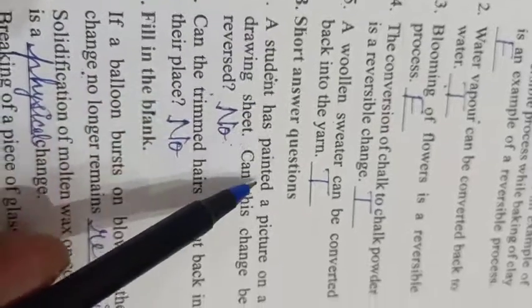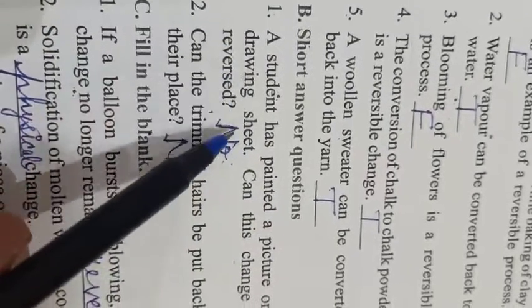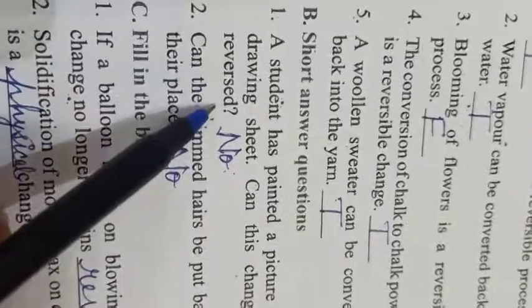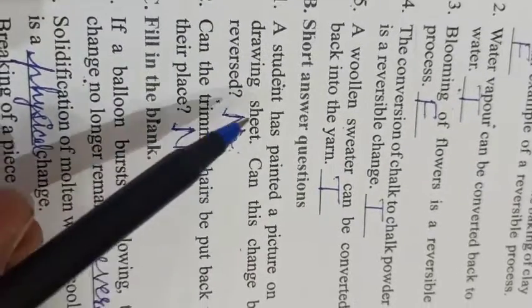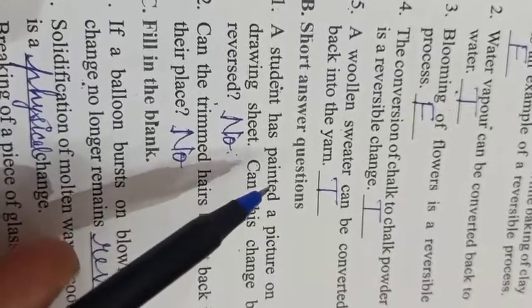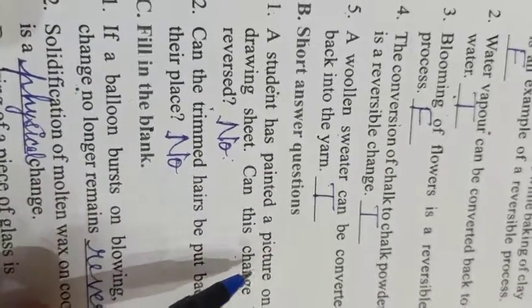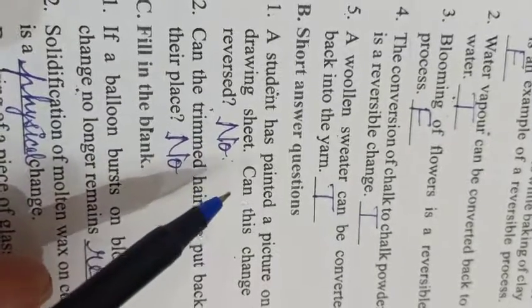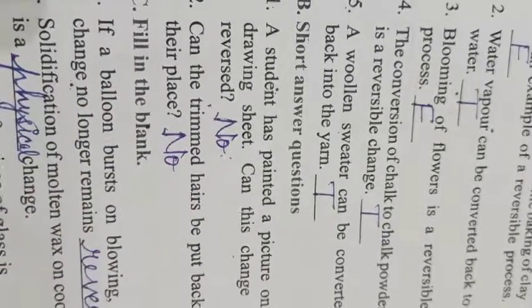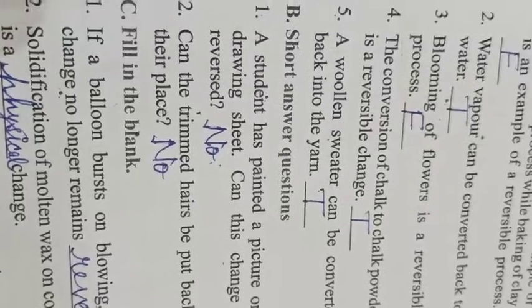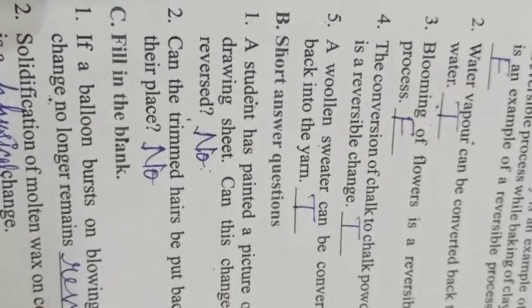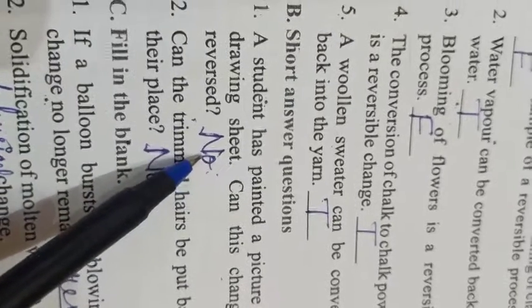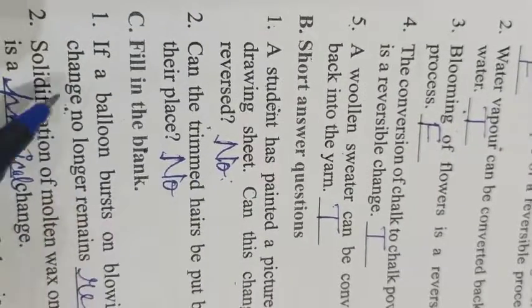A student has painted a picture on a drawing sheet. Can this change be reversed? Once a student paints a picture on a drawing sheet, can you get the colors back from that drawing sheet? No, it's not possible. So here the answer you have to write is no.